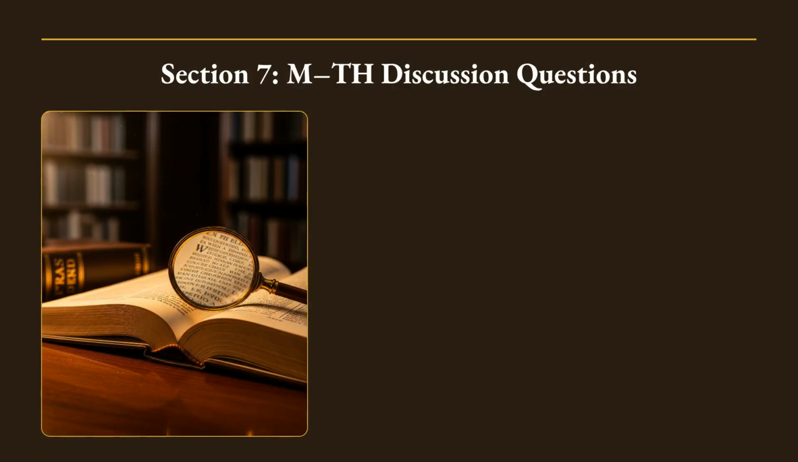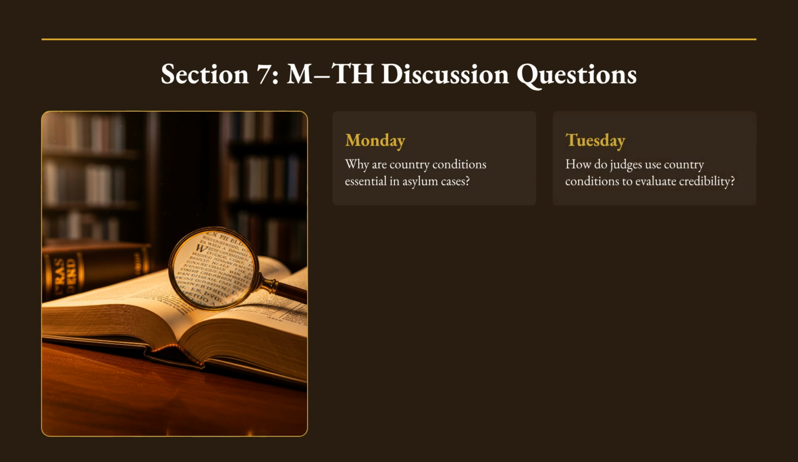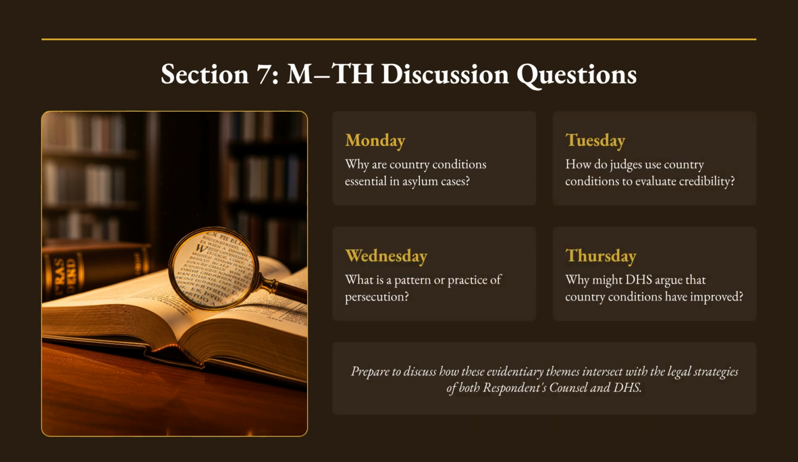Section 7 presents discussion questions for Monday through Thursday. Topics include the essential nature of country conditions in asylum cases, evaluating credibility, defining pattern or practice, and how DHS might argue improvement in country conditions.